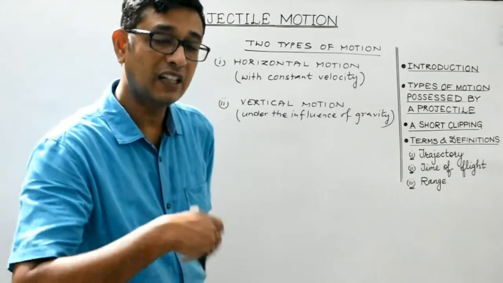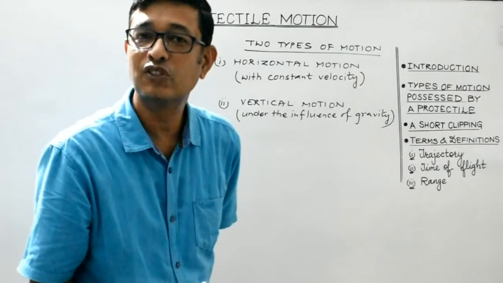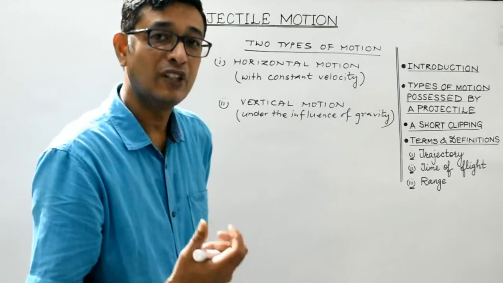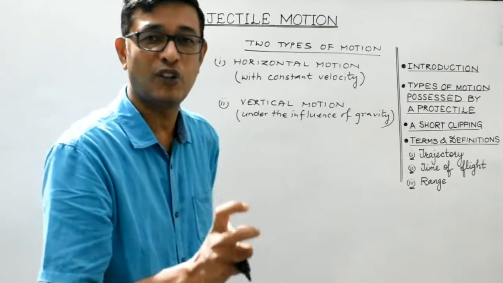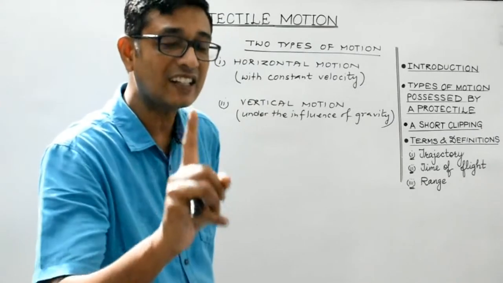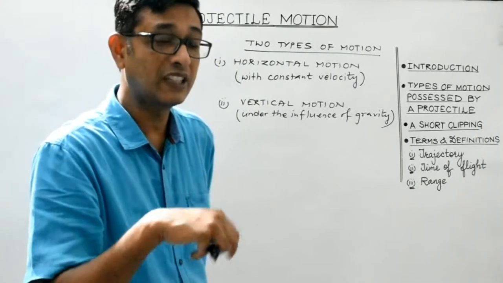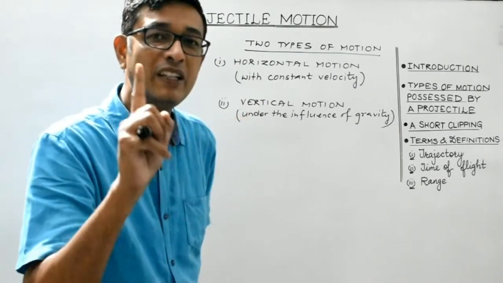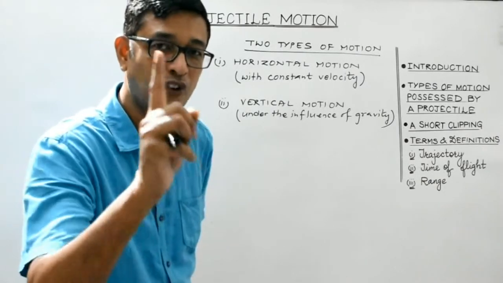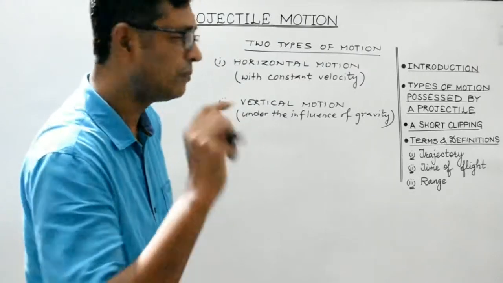So, in the vertical direction, it will be under the influence of acceleration due to gravity. As a result of which, the vertical component of velocity of the projectile will either increase or decrease at a constant rate. So, vertical motion is uniformly accelerated motion. Horizontal motion is uniform motion, right? Let me elaborate it.